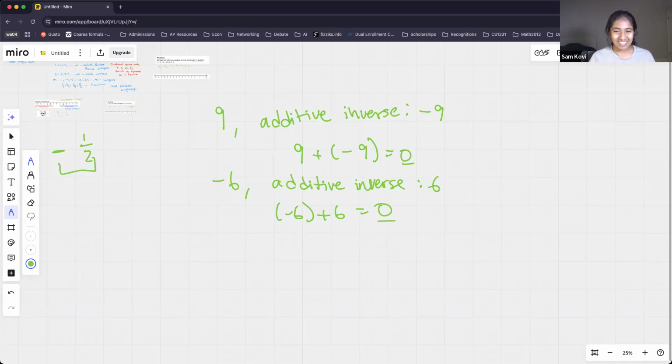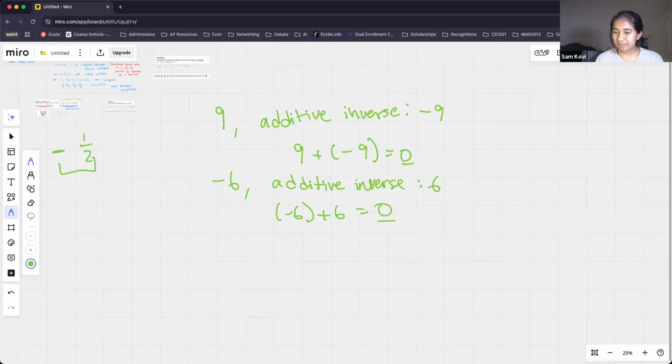Now here's a little trick question to see if you really understand additive inverses. What is the only real number which is equal to its own additive inverse? 0. Good, that's awesome. Yes, because 0 is equal to -0, since 0 has no sign. That's absolutely correct. Thank you guys so much for putting that in chat. Let's take a look at a couple more additive inverse questions, and then we'll do some more general questions.